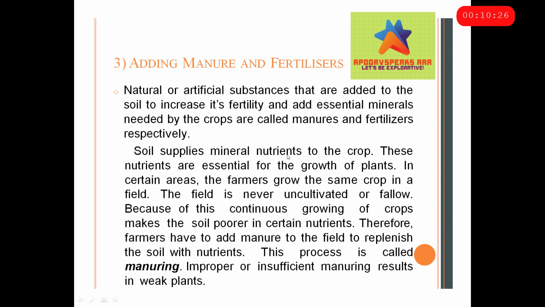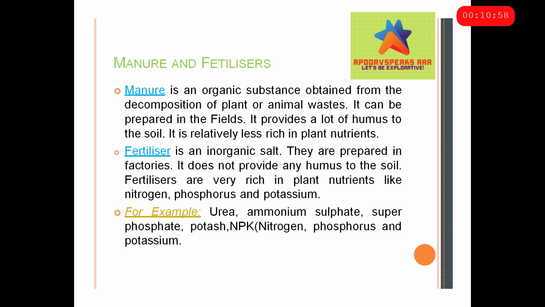Soil supplies mineral nutrients to the crop. These nutrients are essential for the growth of plants. In certain areas, the farmers grow the same crop in a field and the field is never left uncultivated. Because of this continuous growing of the crops, the soil becomes poorer in certain nutrients. Therefore, farmers have to add manure to the field to replenish the soil with nutrients. And this process is called manuring, which is the process of adding manures or fertilizers.